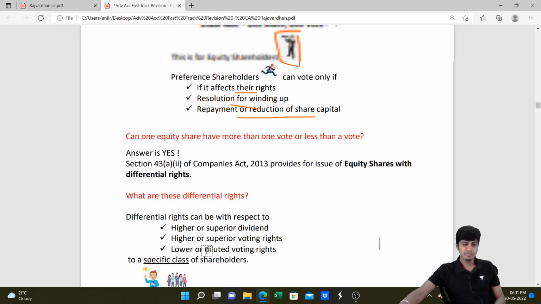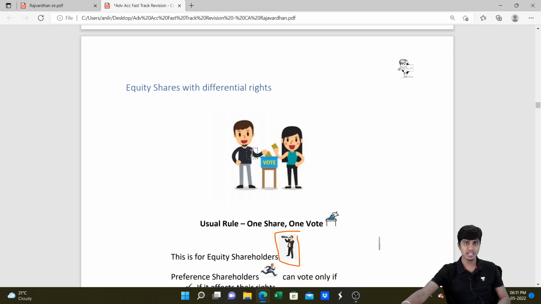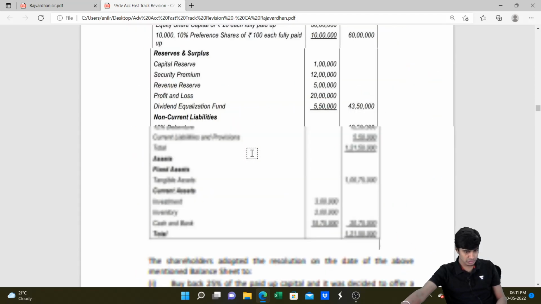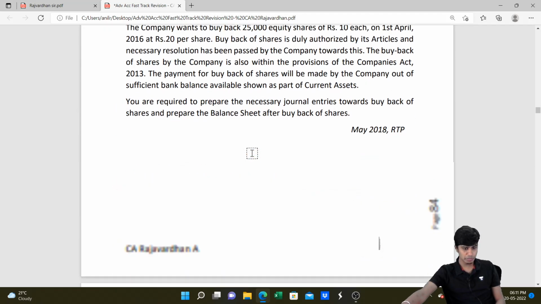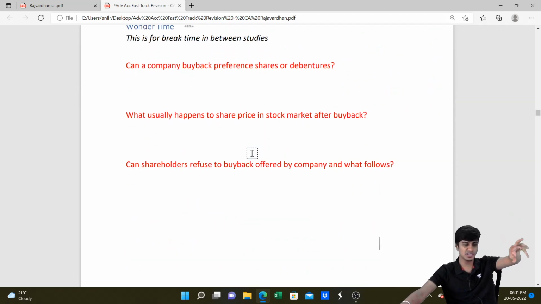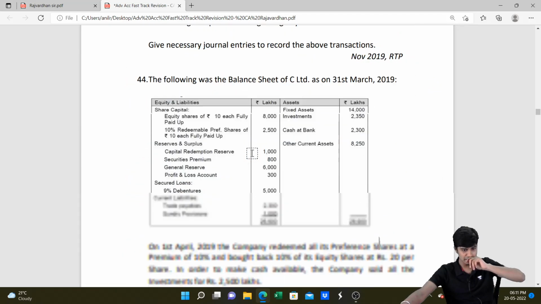taken. However, questions in the examination from these differential rights will come about like this. They will tell the certain number of shares held by each of the party, equity and preference, and they'll tell what is the percentage of voting rights. I'll show you the question. This is the kind of question that you guys should prepare for. You just need to take the total of equity capital, preferential capital, whatever is given, and then in total just find the percentage.